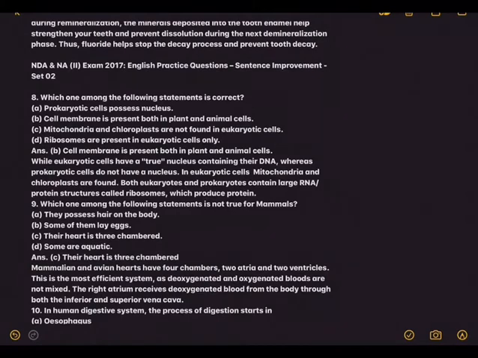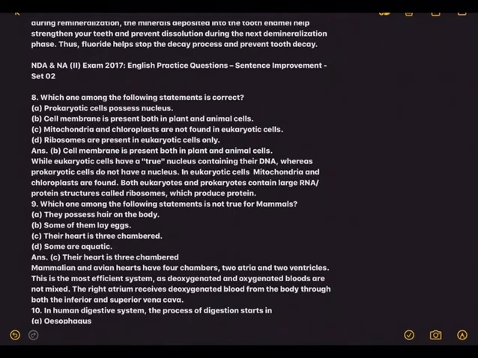Now come to the next question. Which one among the following statements is correct? Prokaryotic cell possess nucleus. Of course, all of you know it is not. Just now we said nucleoid. Cell membrane is present both in plant cell and animal cell. That is the correct one.